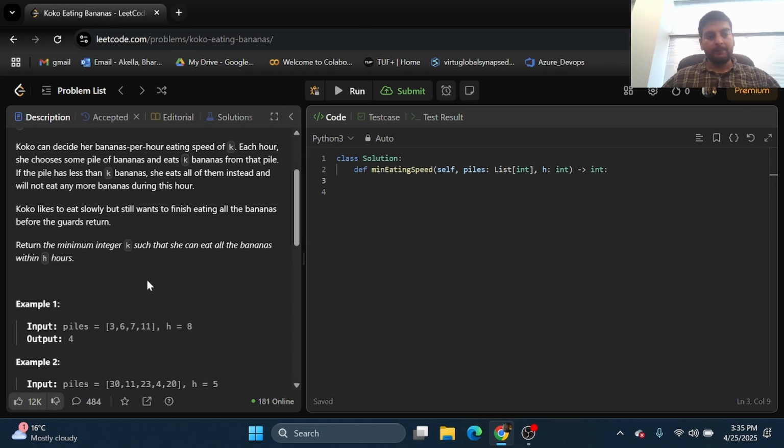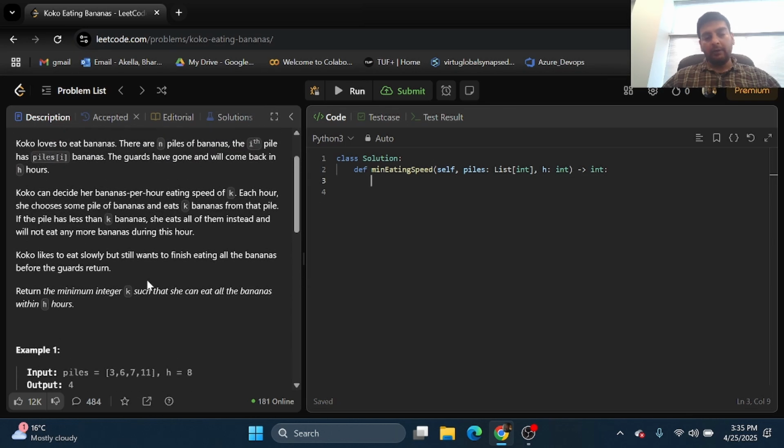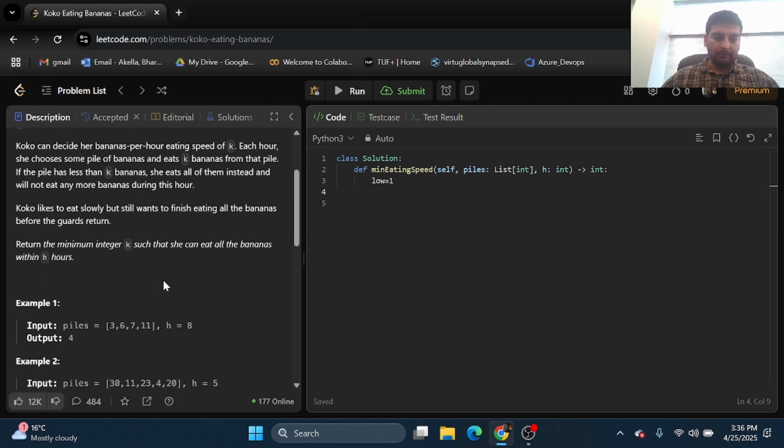Now, how can we solve this? So here, let's actually look at the number of bananas Koko can eat. The minimum value will be 1, and the maximum it can eat will be 11 here. Because if you take more bananas than that, then obviously it will not make much of a difference, because if you take 11, then it will be 1 plus 1 plus 1 plus 1. If you take any number higher than that, it will always be 1 plus 1 plus 1 plus 1. So I will set high to be whatever is the max value in this array. So high will be equal to max of piles.